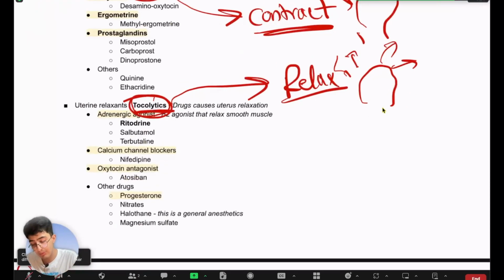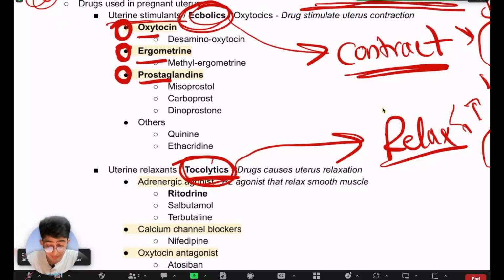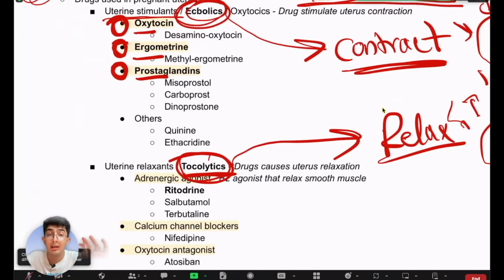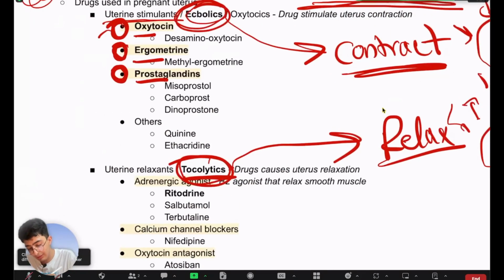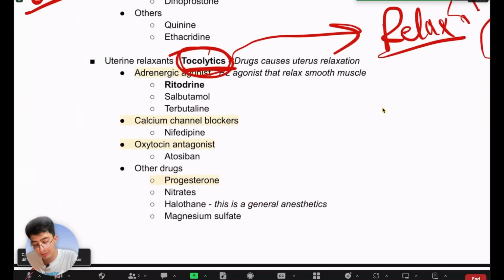The major ecbolic drugs that you need to study are oxytocin, ergometrin and prostaglandins. These are the three major drugs that we use to contract the uterus. There are other drugs such as quinine, but you don't need to remember them. If they ask you in the exam what the ecbolic drugs are, you just say three names: oxytocin, ergometrin and prostaglandin. These three drugs contract the uterus, and they are collectively called ecbolic drugs. As opposed to ecbolic drugs, there are tocolytic drugs.